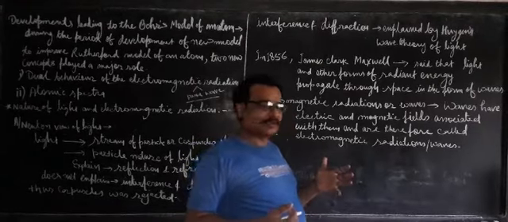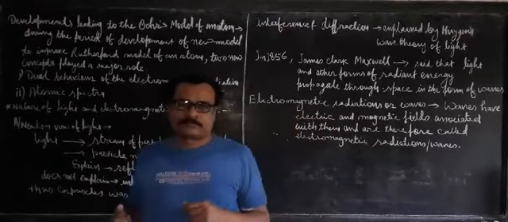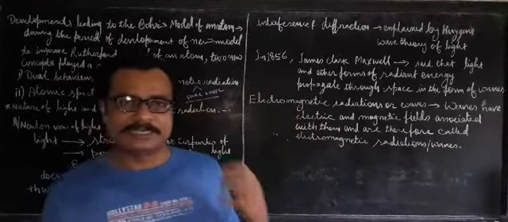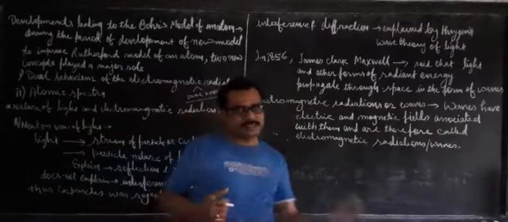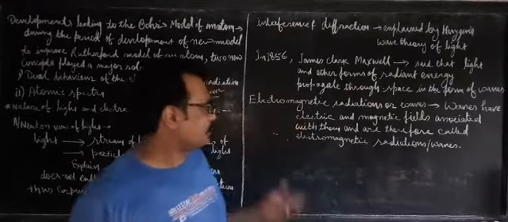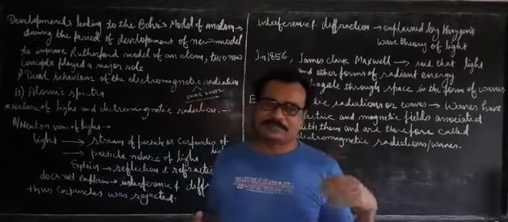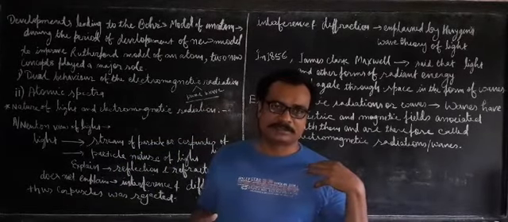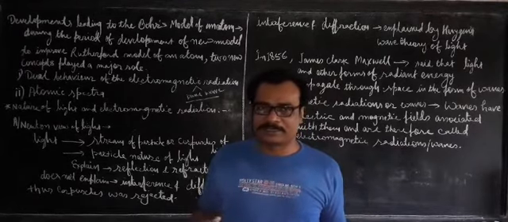Because it has electric as well as magnetic fields. Such radiating energy has two types of character, electrical as well as magnetic. That means when it propagates, it produces an electrical field as well as a magnetic field.